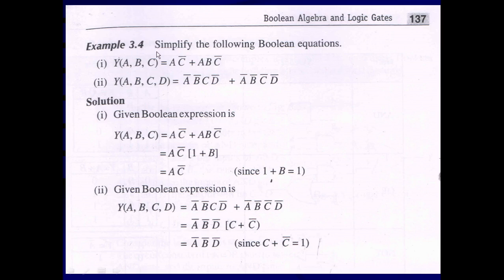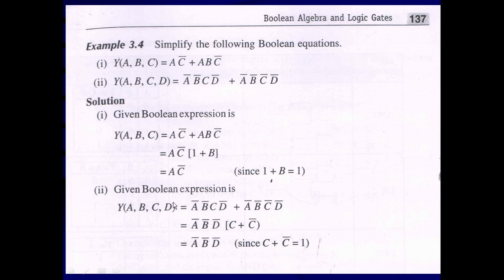Next example 3.4. Simplify the following Boolean expressions. Y is a function of ABC, that is equal to AC bar plus ABC bar. Here AC bar is going to be common from both the terms. Remains 1 plus B. That is equal to 1, since 1 plus B is equal to 1. So that is equal to AC bar.